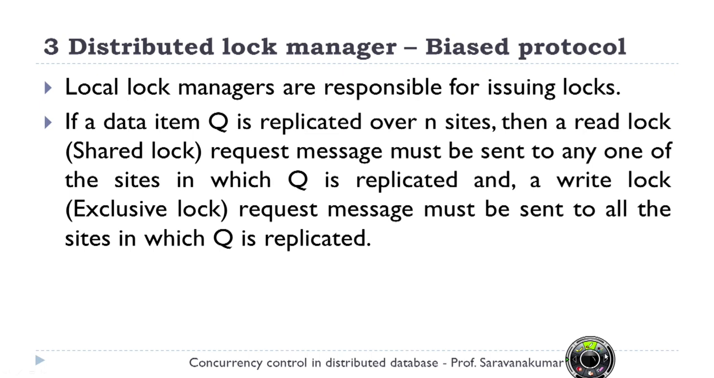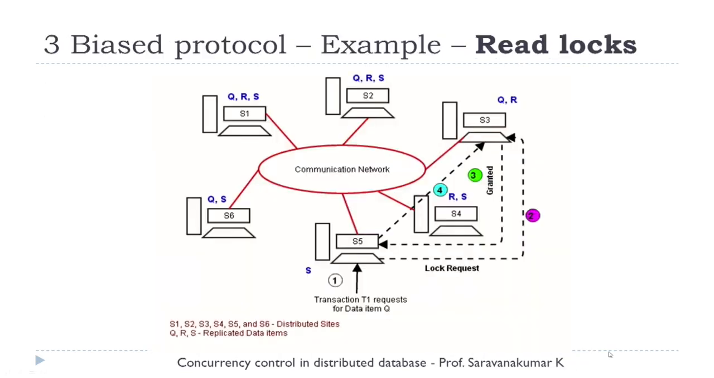So here again, the local lock managers are responsible for issuing locks. Now if the data item Q is replicated over n sites, then a read lock request message must be sent to any one of the sites, not to all the sites where Q is replicated. And for a write lock, an exclusive lock, I need to lock the data item at all the sites wherever that particular data item is replicated. So it reduces the burden on read locks. But for a write lock, I have to lock all the data items required.